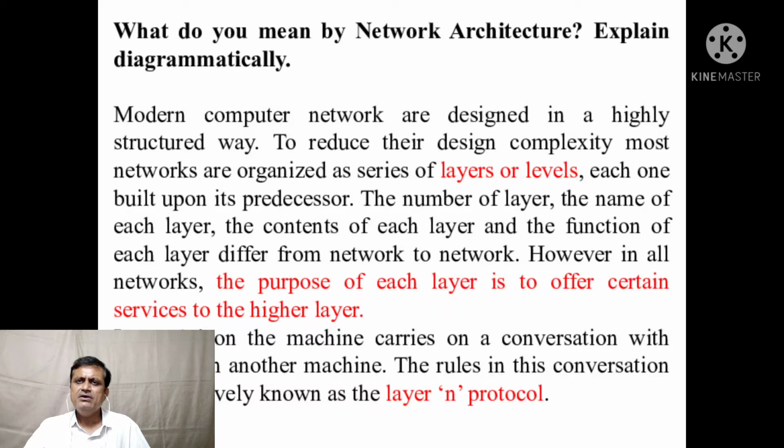However, in all networks, the purpose of each layer is to offer certain services to the higher layer. Now, layer N on one machine carries on a conversation with layer N on another machine. The rules used in these conversations are collectively known as layer N protocol.